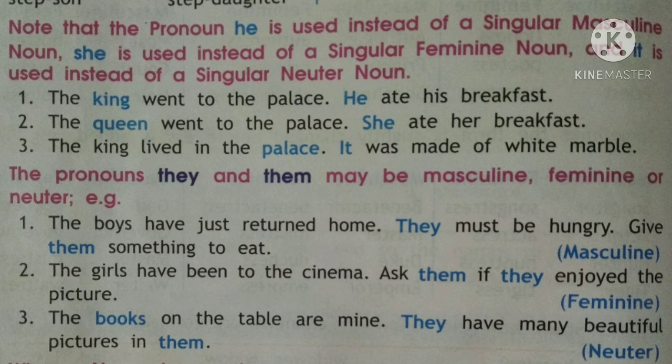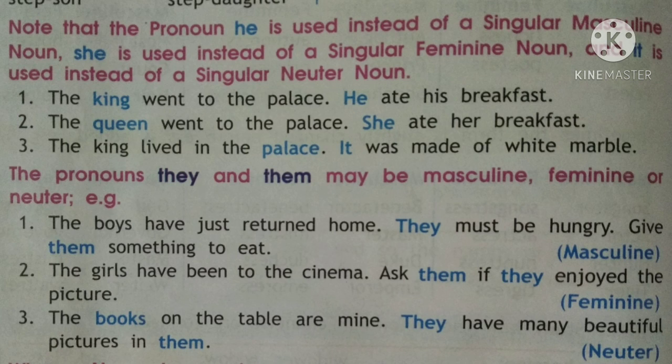Note that the pronoun he is used instead of a singular masculine noun, and she is used instead of a singular feminine noun, and it is used instead of a singular neuter noun. So he is used for a masculine gender, she is used for a feminine gender.